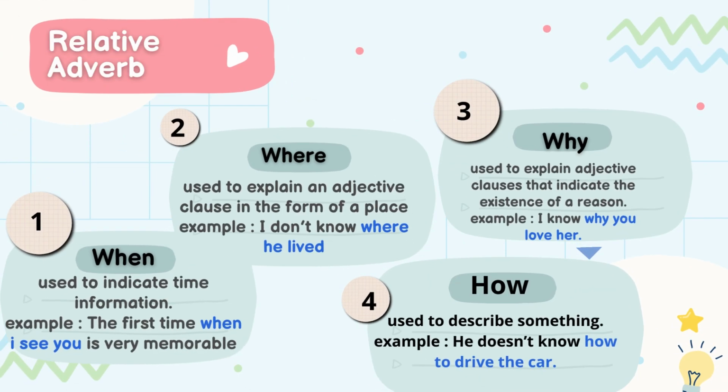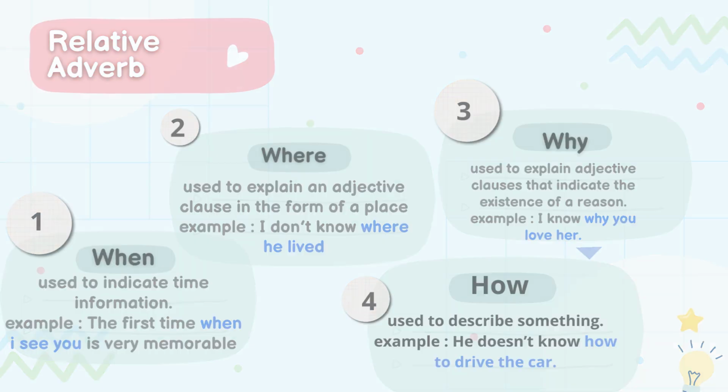We can use when to indicate time information. For example, the first time when I saw you is very memorable. The second, where, used to explain an adjective clause in the form of a place. For example, I don't know where he lived. The third, why, used to explain adjective clauses that indicate the existence of a reason. For example, I know why you love her. And the fourth, how, used to describe something. For example, he doesn't know how to drive the car.